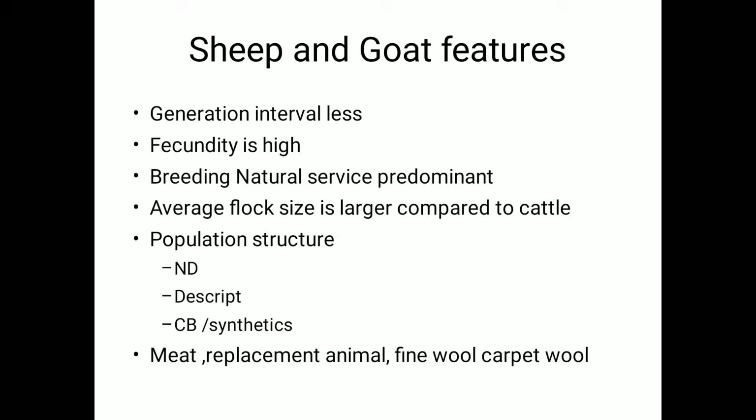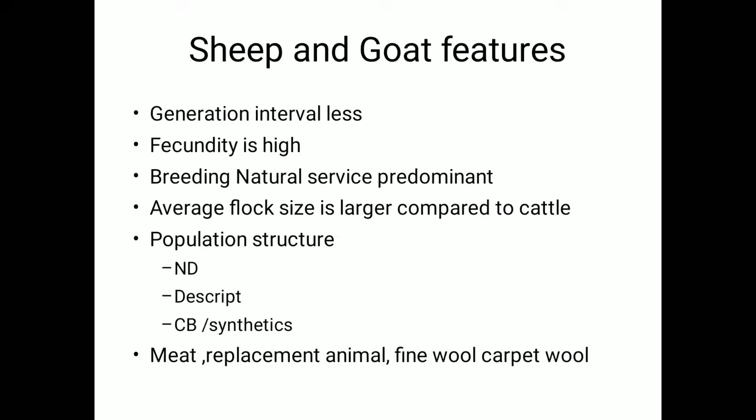I think the replacement animal forms an integral part of any breeding activity. By now you got what a replacement animal is. Every generation an animal is produced after the reproduction, so that itself is a product. When that animal matures, meat, wool, other things will come. But immediately after the birth, for the production of secondary products like meat, fine wool or carpet wool, we need the animal's progeny. That is the replacement animal section. So that is an important product.